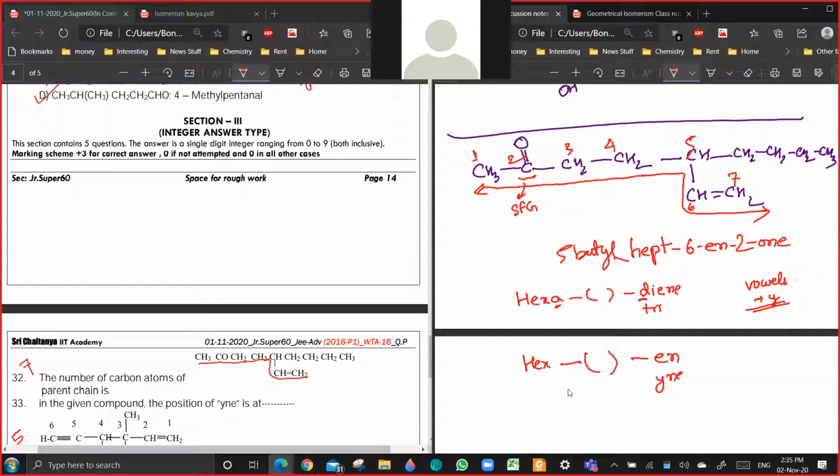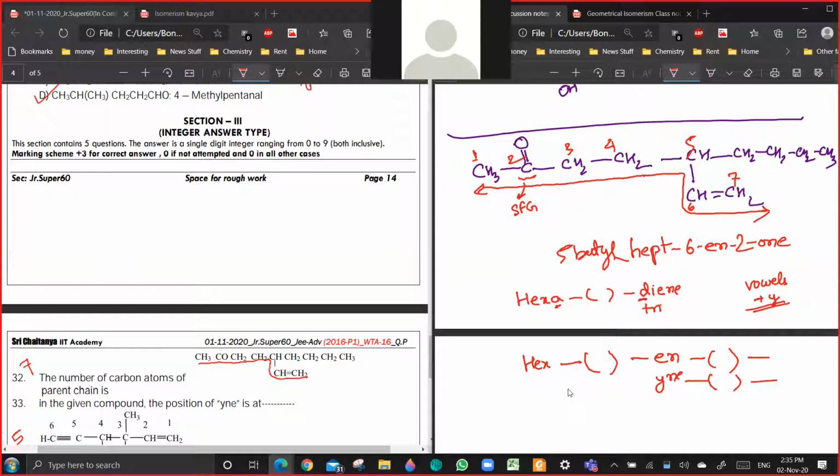Generally here there is only E or Y because it is a primary suffix. But after that, again, you have something like a secondary suffix. So if here it is E or I, then you will be dropping the vowel.